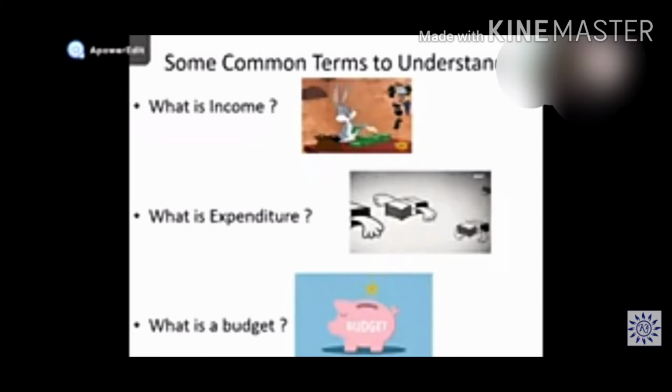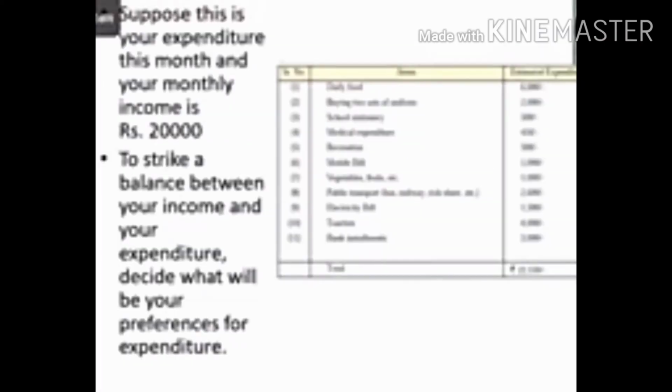Now students, there is a table given in your textbook page number 64. This table shows the expenditure of a family.